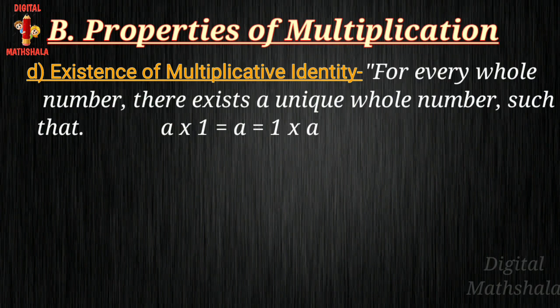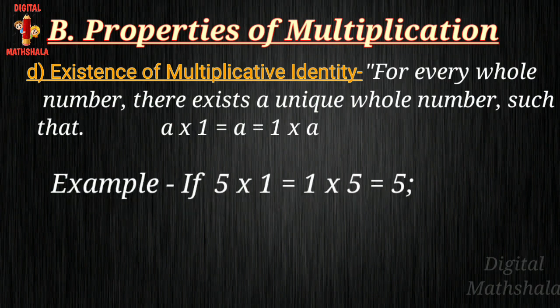For example, 5 multiply 1 equals to 1 multiply 5 equals to 5. 13 multiply 1 equals to 1 multiply 13 equals to 13. Hence we can say that if we multiply any number with 1, then also we will get the same number. If we multiply 1 with any number, we get the same number only.